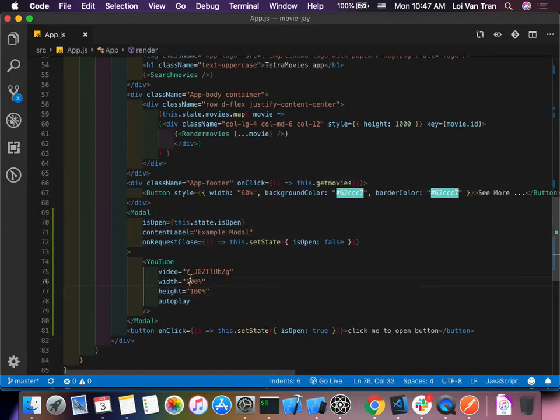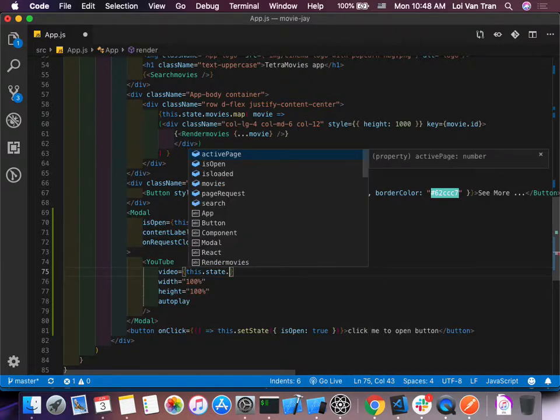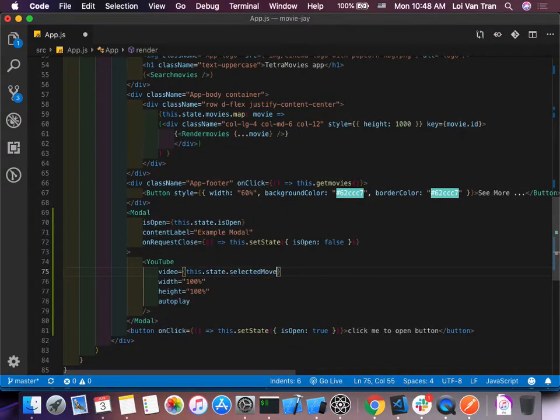All right, so what's the next step, guys? How can we get this to change every single time for every single movie that's clicked? What have we done so far? So far, we've had a button. If we click that button, it opens the modal. But inside of this modal, we need this video argument to be different. And this, we can do a function. I think we could also just look at state right here. We can do this.state.selectedMovieID. Let's call it that right there.